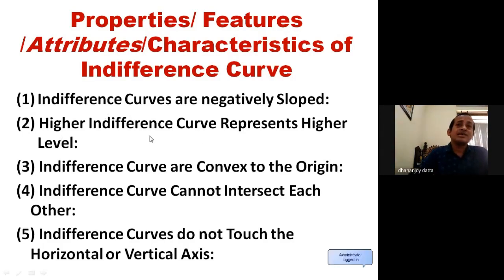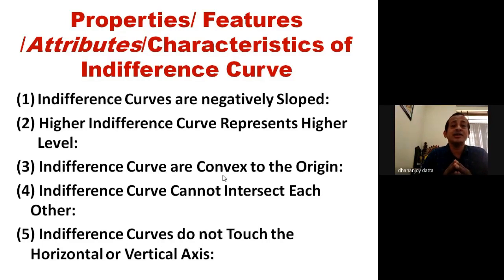The second characteristic is that a higher indifference curve represents a higher level of satisfaction. Then, indifference curves are convex to the origin. Number 4 characteristic is that indifference curves cannot intersect each other.